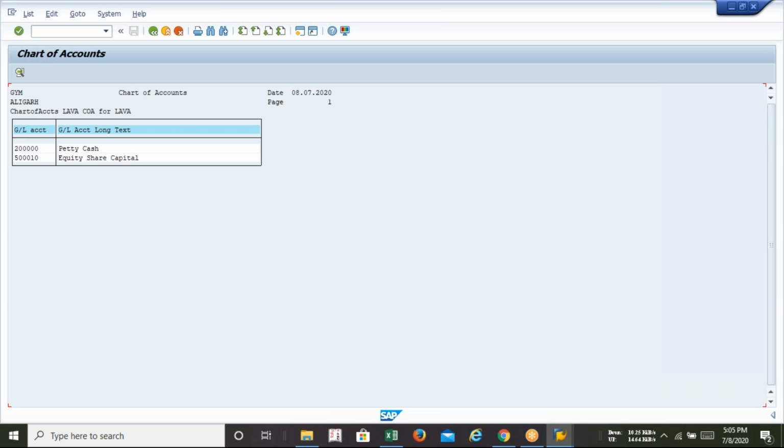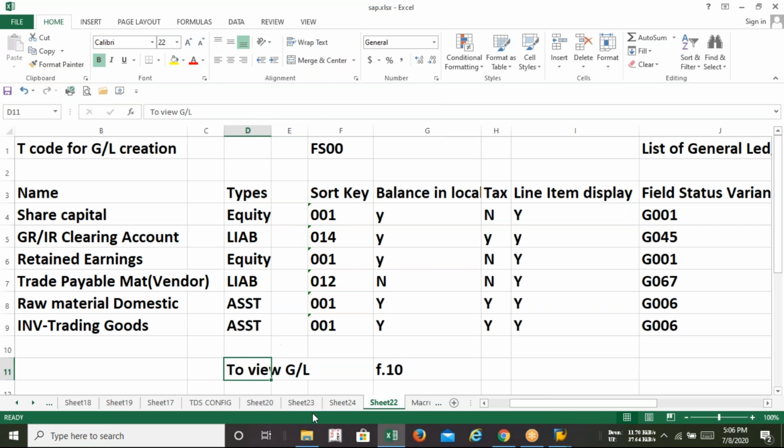So this will show you the number of GLs you have created in your own chart of accounts. But if you want to ask, sir, how shall we check the balance of the GL, or how shall we check the transaction of the GL? First we need to post the transaction, then we can check that also. That T code is used for reporting purposes. So what T code? Sir, F.10. You can see here. If you have taken the screenshot, I think that T code is already there. F.10.